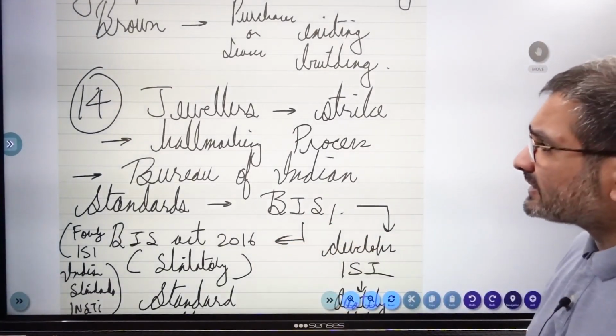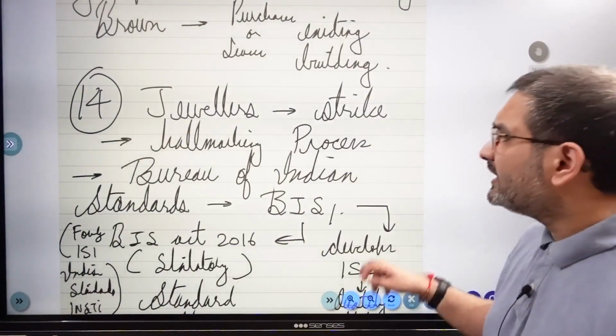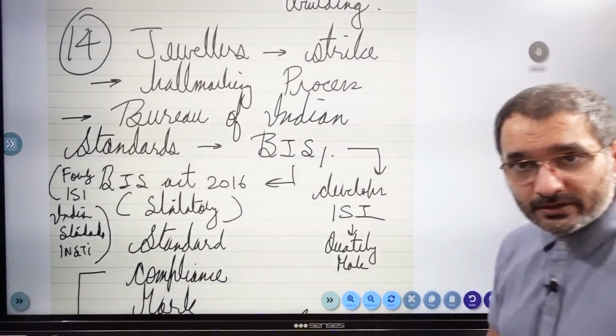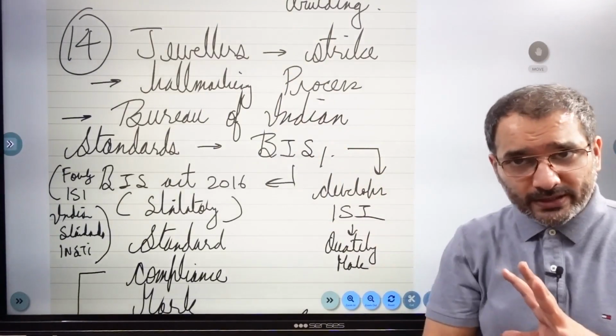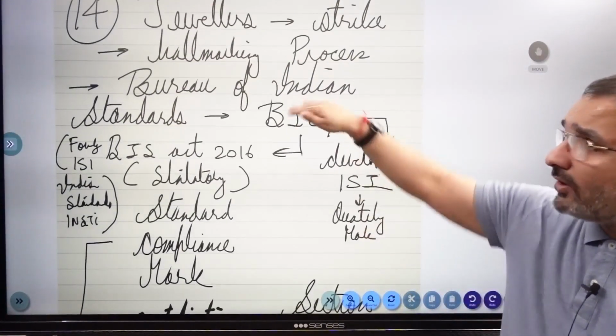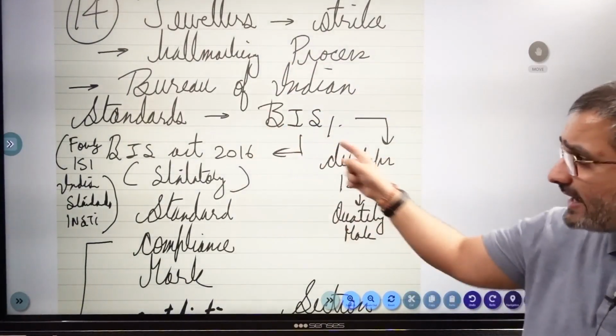Now jewelers went on strike, I believe on the 23rd of August, if I'm not mistaken. No need to remember the date. This was for the compulsory hallmarking process. Now this is important, it was introduced. So the hallmarking process is the main news. What are the associated questions that the examiner can pull out? The Bureau of Indian Standards, BIS, regulates and develops the hallmarking process.